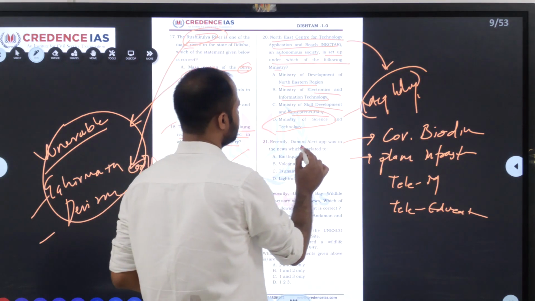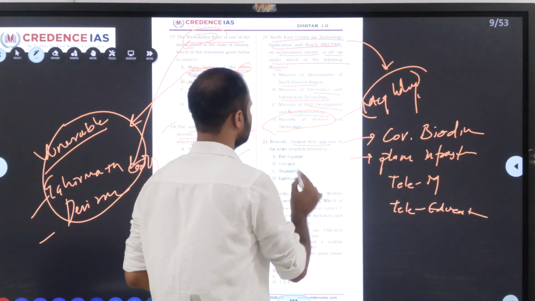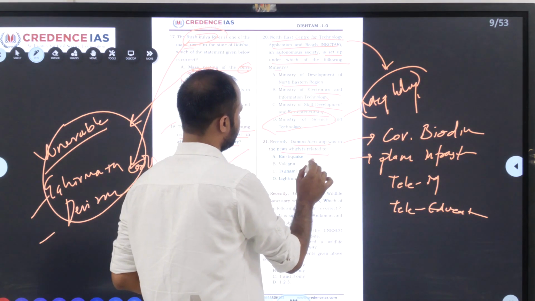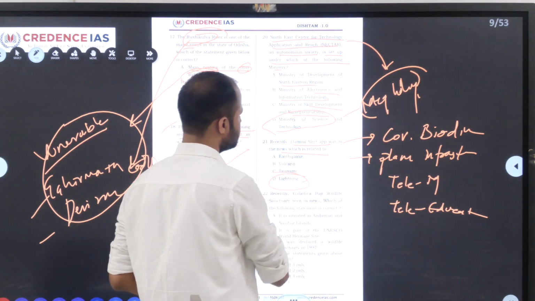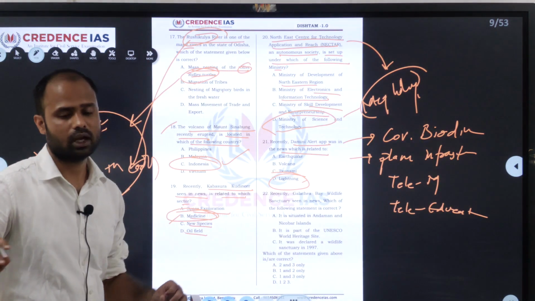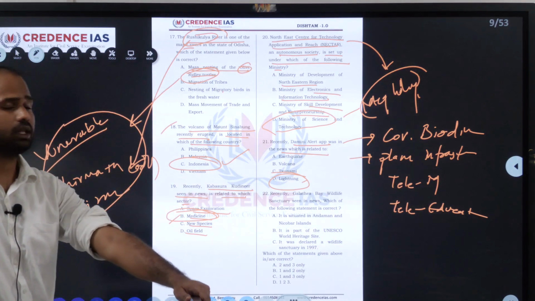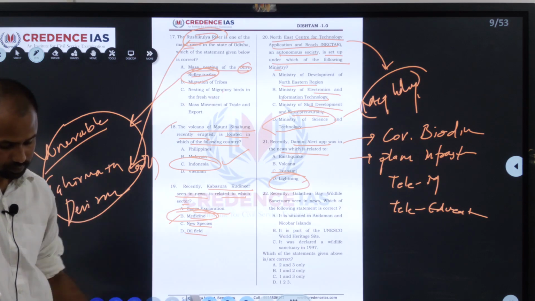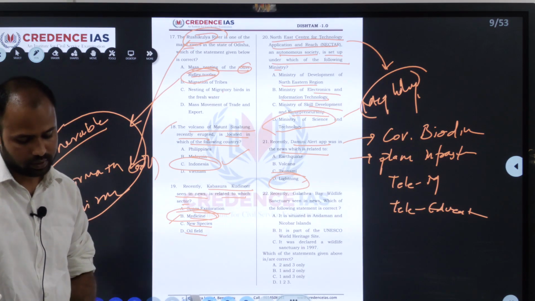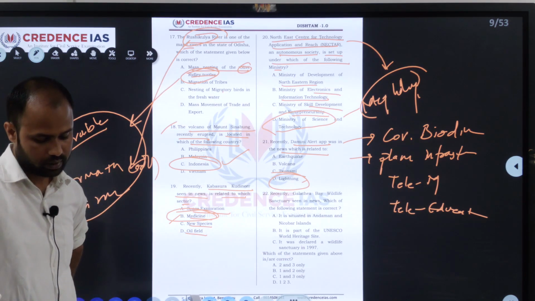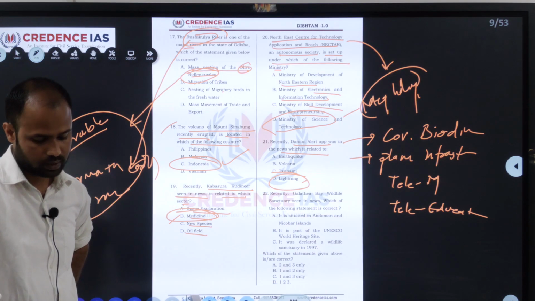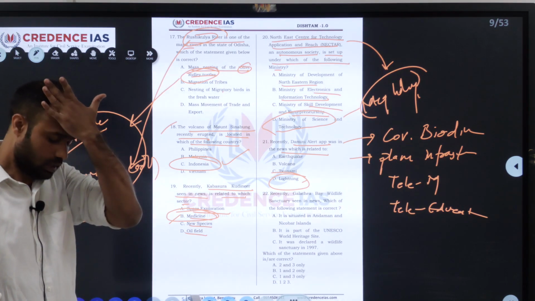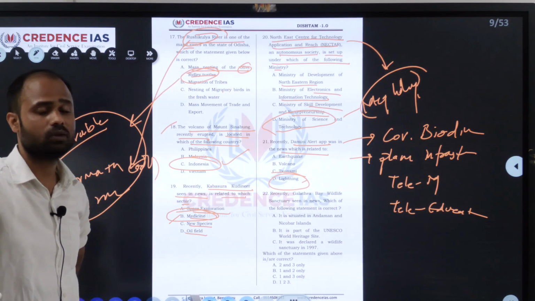So next one, recently Damini alert app was seen in news related to which of this? So first one, they have given earthquake, volcano, tsunami, lightning. The answer is lightning. So let's see the Damini alert app. Damini alert app is developed by Indian Institute of Tropical Meteorology. What it does is it will give the warning to the users regarding the lightning based on location of the person.